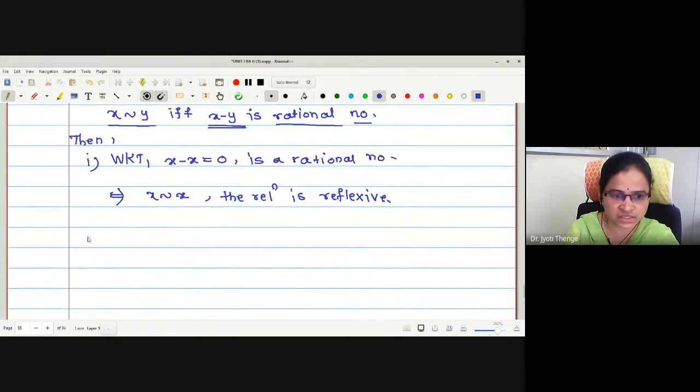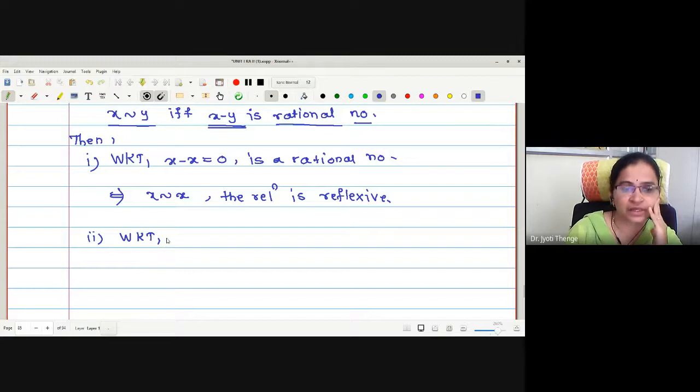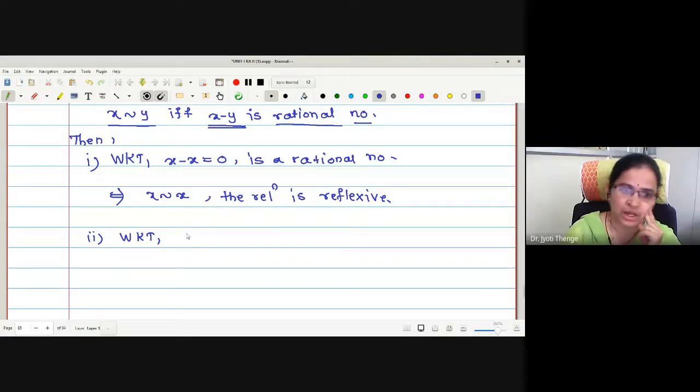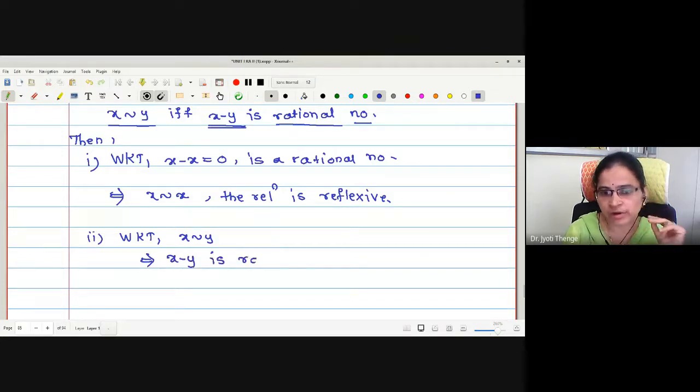Let us check next, symmetric relation. What we have to check in symmetry? X related with y, y related to x. Now what to be assumed? X is related with y is the assumption, which implies x minus y is a rational number.